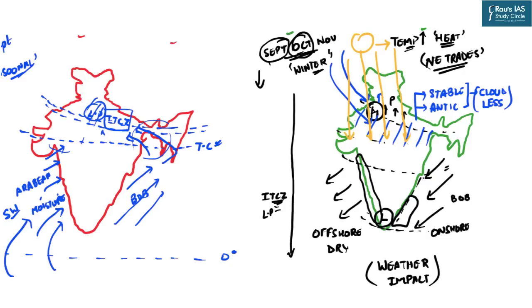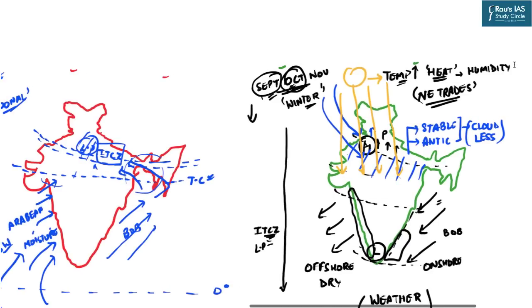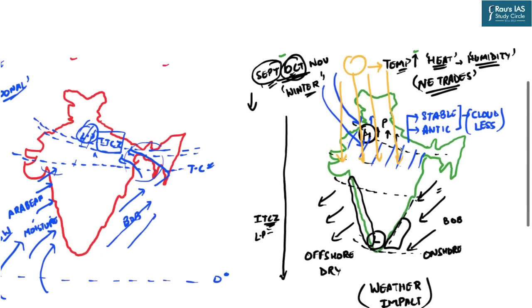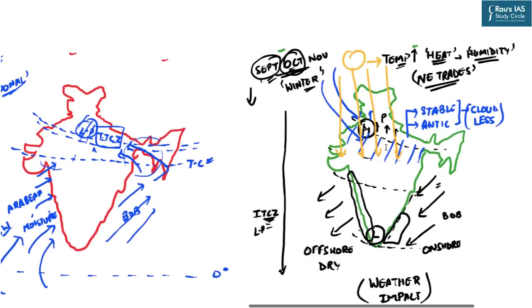Also, if in certain areas the winds are still having moisture, for example in late September and October, during these months there is slight availability of moisture with the wind. So that means there will be a humidity also, right? But because the region is experiencing relatively higher pressure, there is no precipitation.